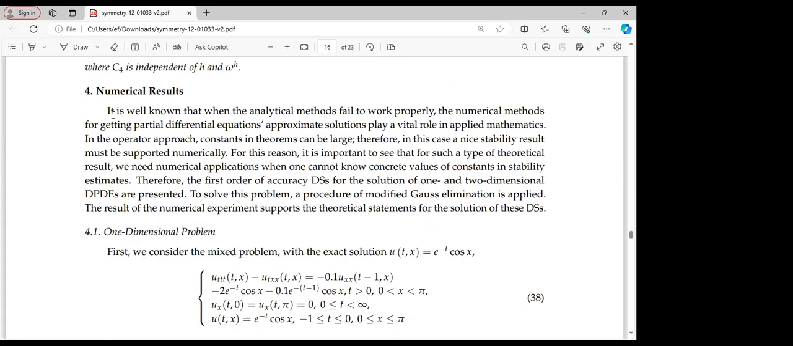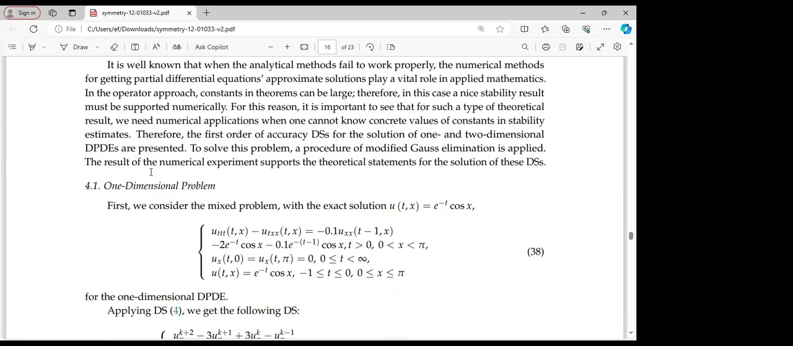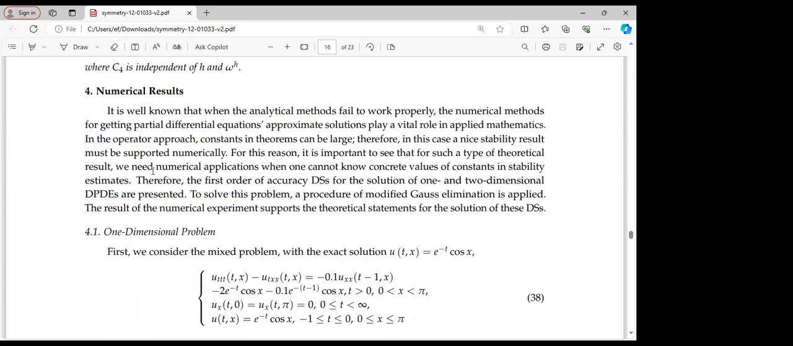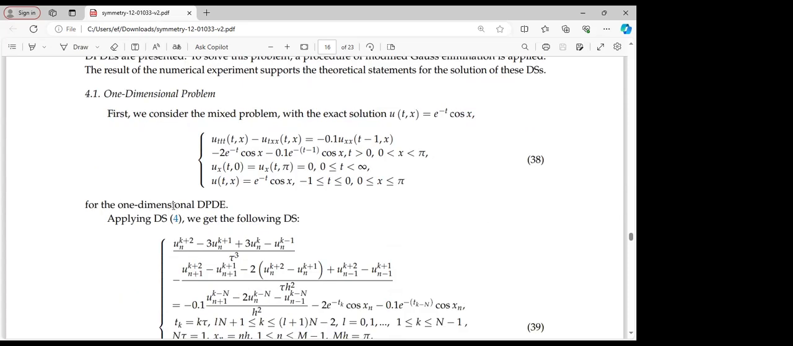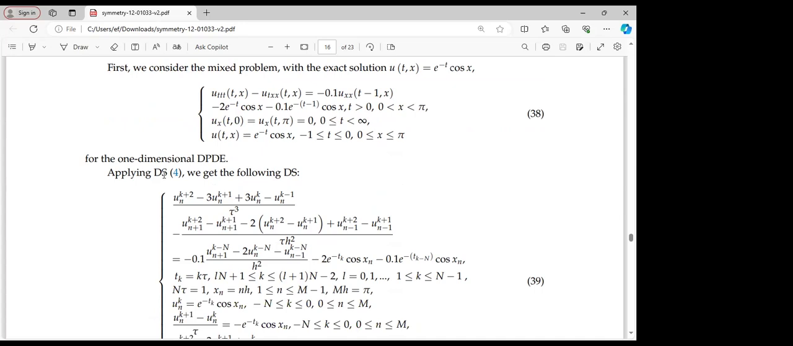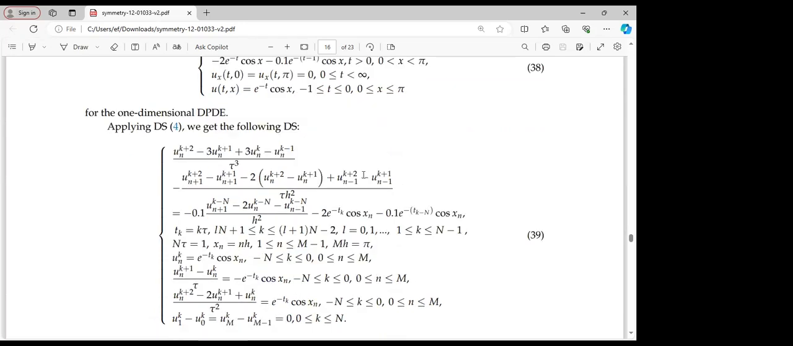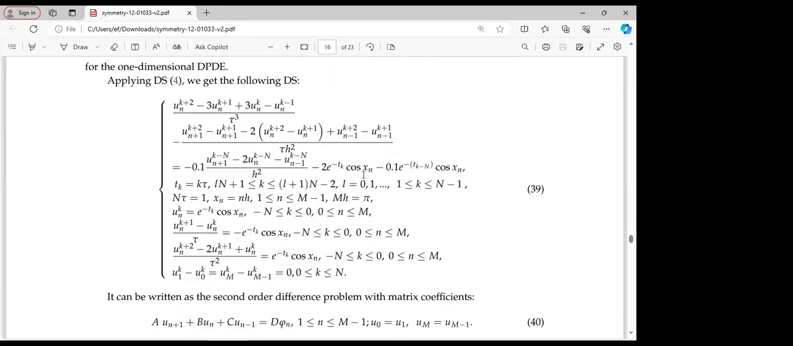In the case of the numerical result, we looked at a one-dimensional problem, and we also consider a two-dimensional problem. Let's take this case whereby we consider the mixed problem, which has the exact solution exponential of minus t times cos t. Here we have this mixed problem, which we represented as system 38. For the one-dimensional delay partial differential equation, if we apply the system 4, if we recall, we will get the following difference scheme, difference scheme 39. This is quite a good application of 4.